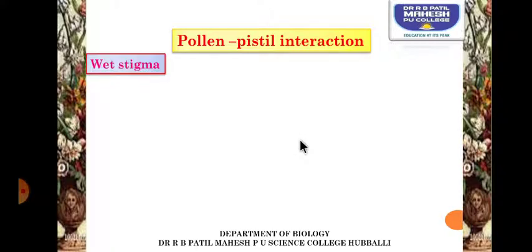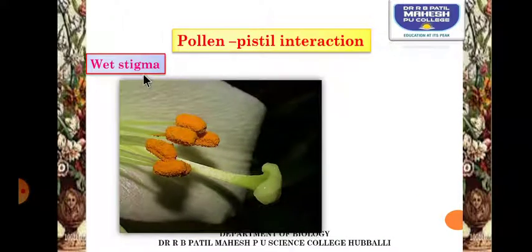After the process of pollination, that is the transfer of the pollen grain, how the pollen grain develops a pollen tube, how the pollen tube enters till the egg apparatus, and the release of the gametes. If we study all these sequential events, then it is called pollen pistil interaction.